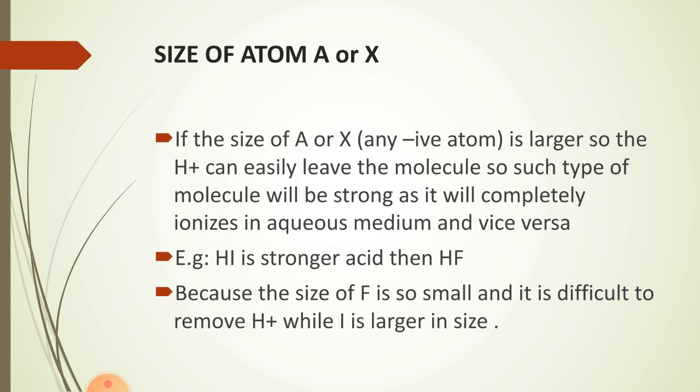The bond becomes weaker, and as the bond becomes weaker, ionization becomes stronger. Easy ionization will occur over here, and easy ionization means that HI is a stronger acid than HF, because the size of F is so small, and it is difficult to remove H positive, while I is larger in size.